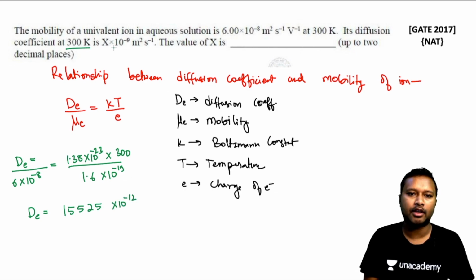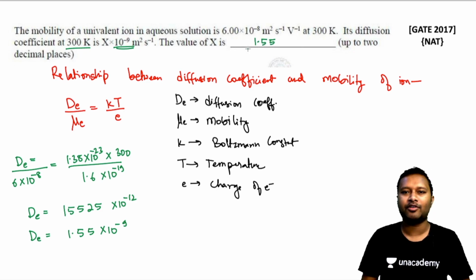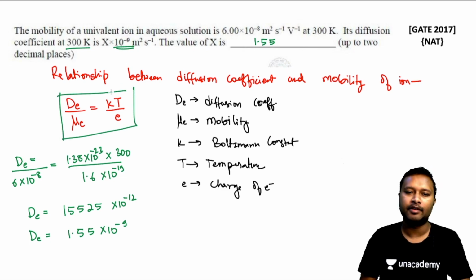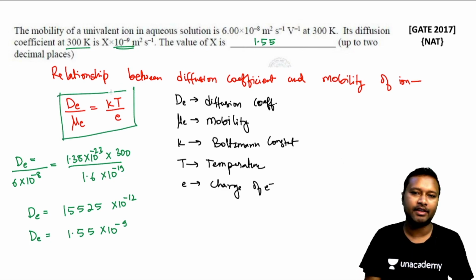Now in the question they are asking you to give it in the form x into 10 to the power minus 9. So make it 10 to the power minus 9. This will become 1.55 into 10 to the power minus 9. So the answer will come out 1.55. That's all. So this is as simple as that, just dependent upon this particular equation. If you know this, you would have done this very simply. Let's go for the next one then.